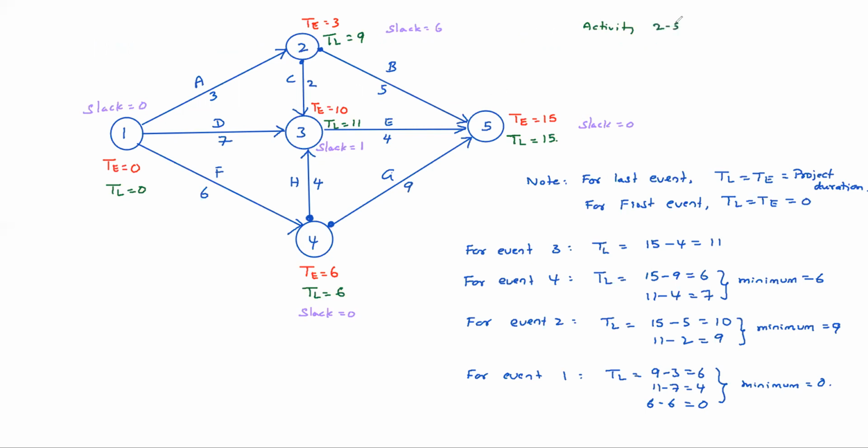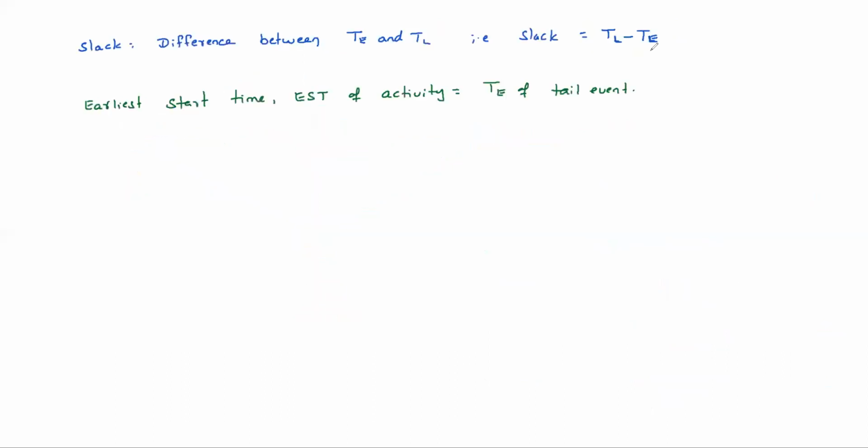I will explain with activity 2-5. Yeah, tell me, what is the EST here? 3. Yeah, EST is 3. Similarly, earliest finish time, I will also explain. Earliest finish time.